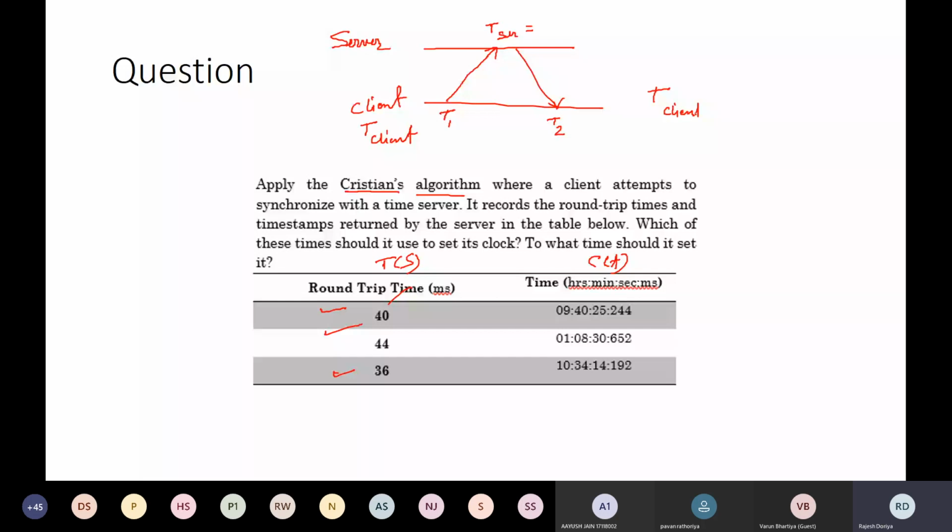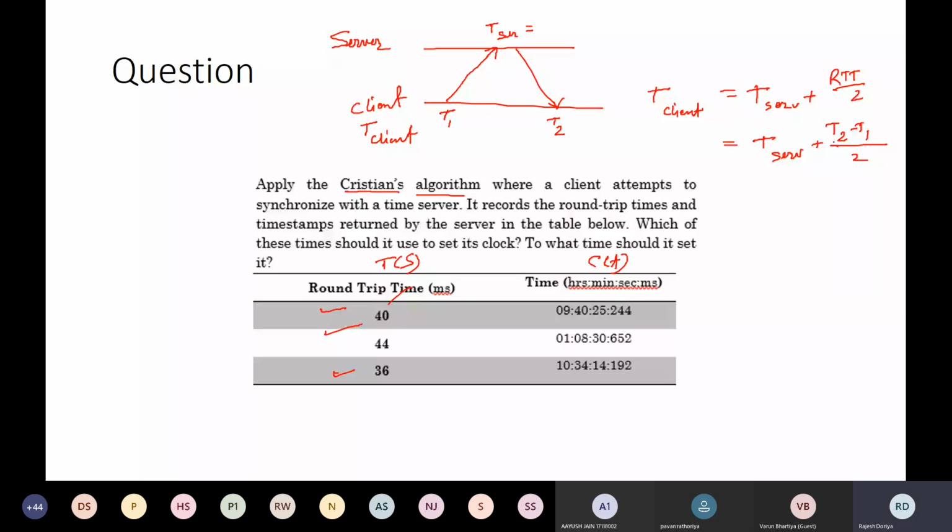So it has to be the time received from the server, plus the round trip time divided by 2. Or you can say T_server plus (T2 minus T1) divided by 2, right?